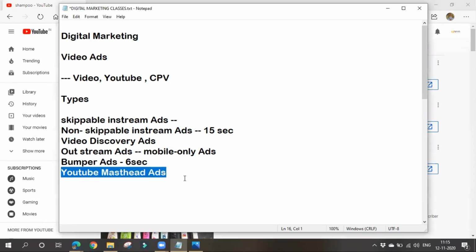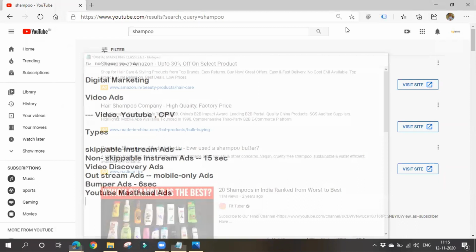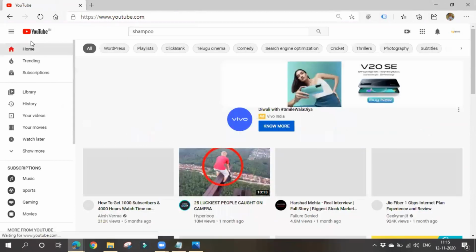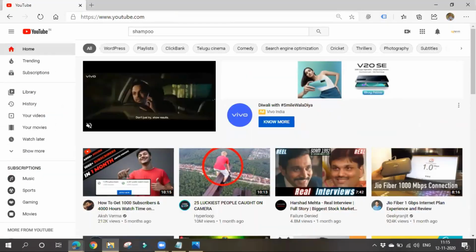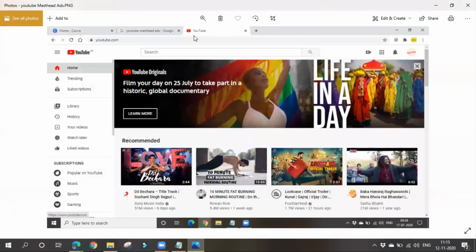Next thing is the YouTube masthead ads. Usually these ads appear at the top of the YouTube home feed. I have an example for that. Sometimes you may see those ads. If you see this, this is a YouTube masthead ad. See, it is covering the main part of the YouTube home page, right? On the top of the YouTube home feed, you'll see this. You might see this on desktop, on mobile, and on TV screens also. If it is a smart TV, you can see this kind of ads on YouTube also.